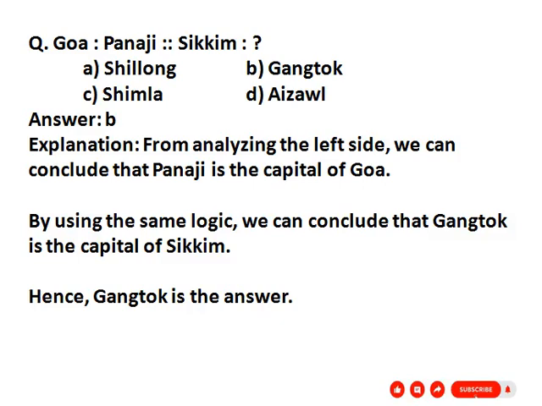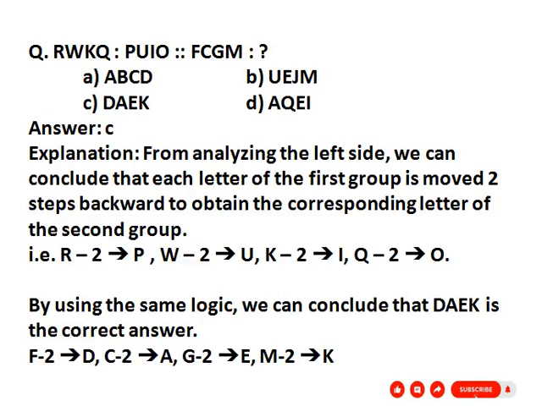Now our next question is RWKQ : PUIO :: FCGM : ? So here the first group is RWKQ and PUIO. What is the relation between this group?